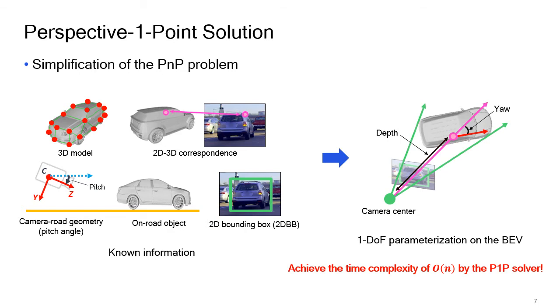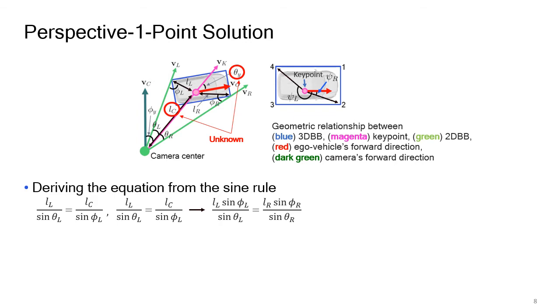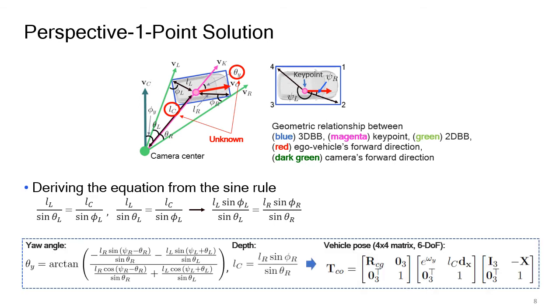view. From the given data, we can derive the geometric relationship as shown in this picture. Here the yaw and depth values are the only unknown variables. Based on this relationship, we can derive equations for yaw and depth computation from the sine rule.